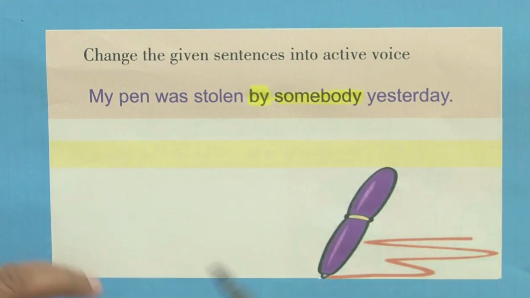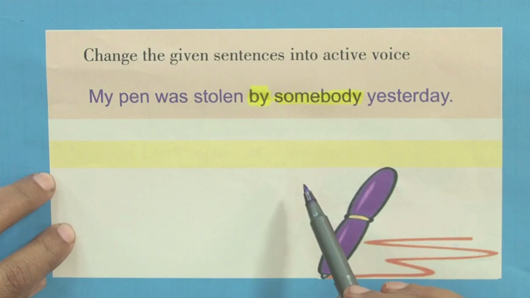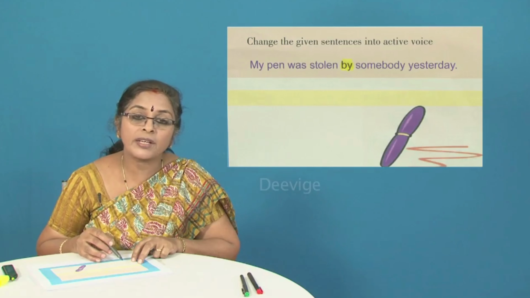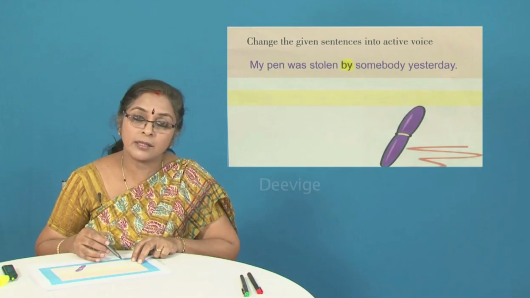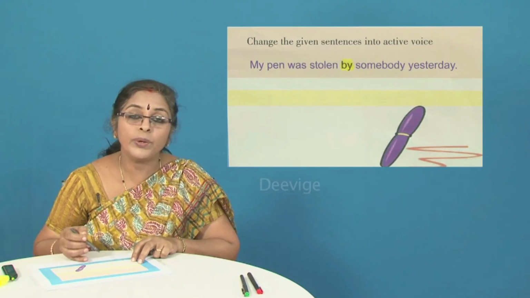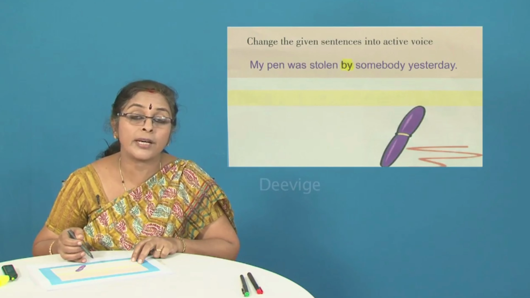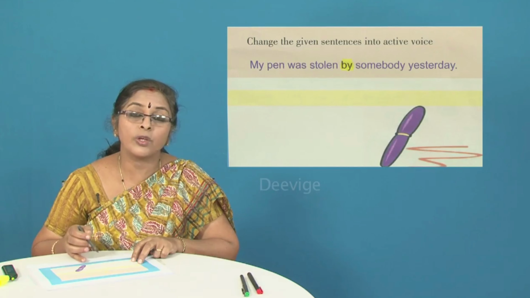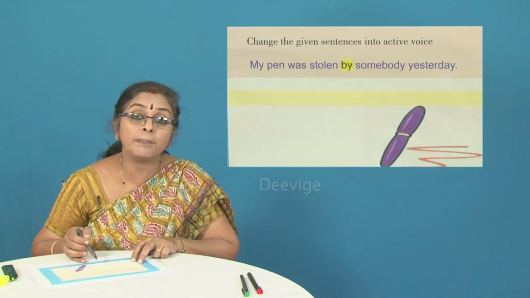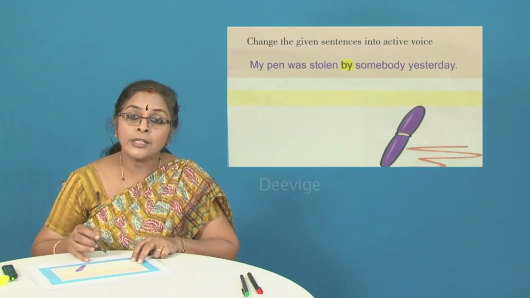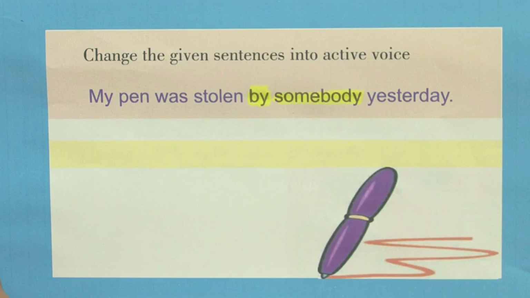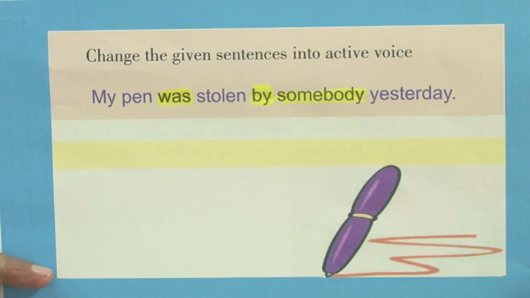Which means when you change it into active voice, somebody who is the doer of the action has to be brought at the very beginning of the sentence, because only then we have changed it from passive to active. I have told you in my last class that active voice will always have the subject at the very beginning of the sentence. So what is the tense? Let's have a look at the tense. Now we have was. Okay. Now this is not the main verb.